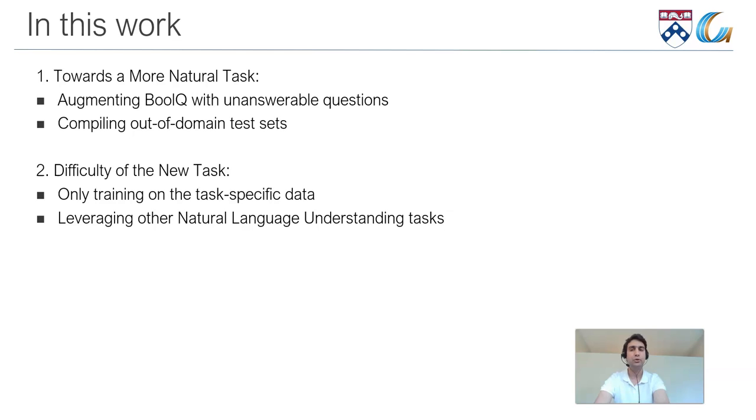In this work, we extend the yes-no QA task, making it more natural, first by augmenting BoolQ with unanswerable questions, but also by compiling out-of-domain test sets. We show the difficulty of the new tasks compared to the two-label setting, both when training on the task-specific data and when leveraging other natural language understanding tasks.